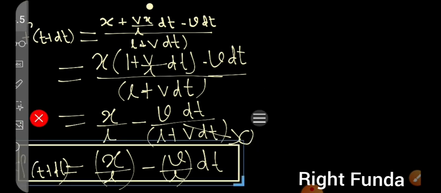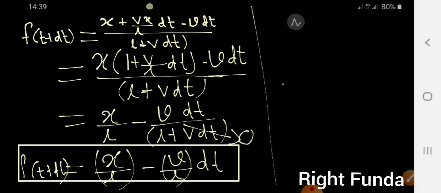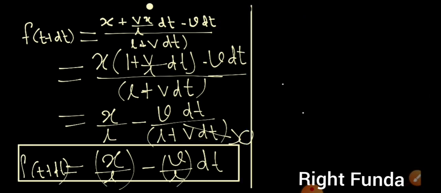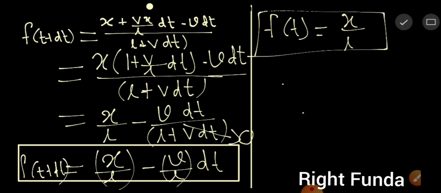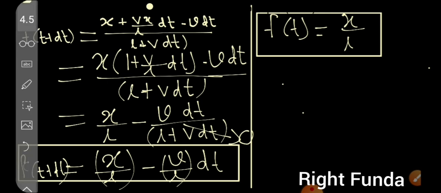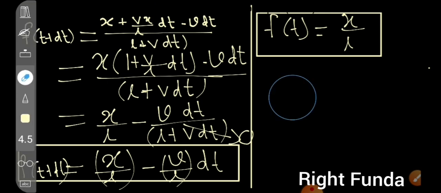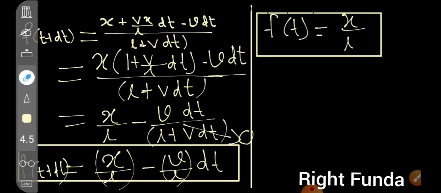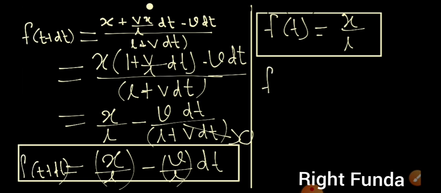And earlier we obtained the equation for f at t time equal to x by L. So from these two equations I can simplify and write f of t plus dt minus ft.